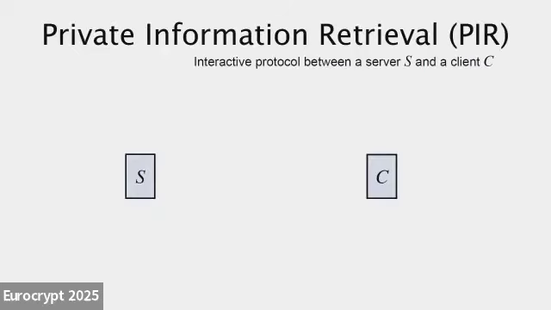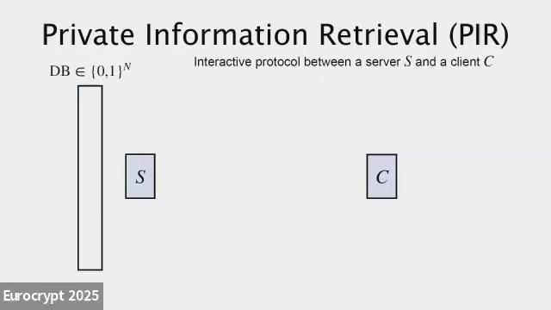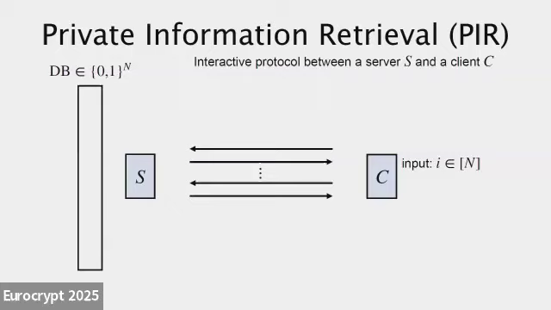Okay, as this is the PIR session, I'm not going to spend too much time recalling the notion of private information retrieval, but just briefly, this is a protocol between a server and a client where the server holds some large database that it wants to make public and allow clients to access, and the client wants to access some particular location in this database. Together, they run some sort of interactive protocol. Typically in the PIR literature, we think of this interactive protocol as a simple two-round protocol, but for the purposes of this talk, I'm allowing arbitrary polynomially many rounds.